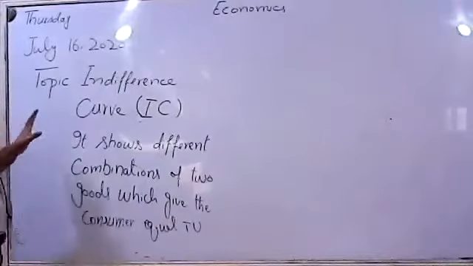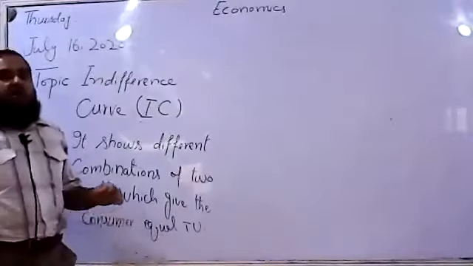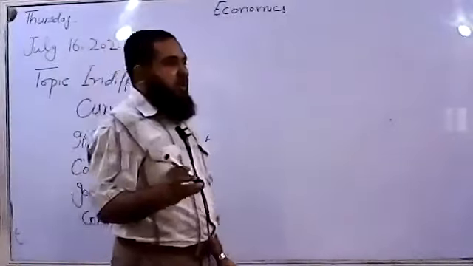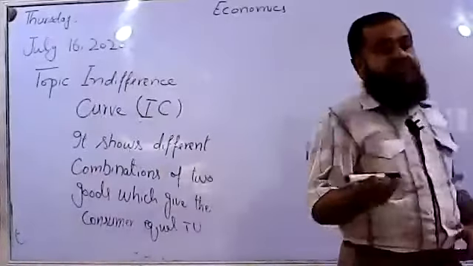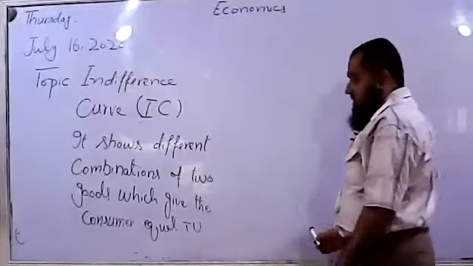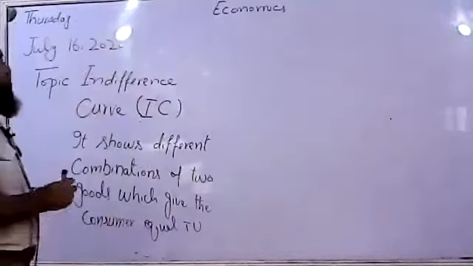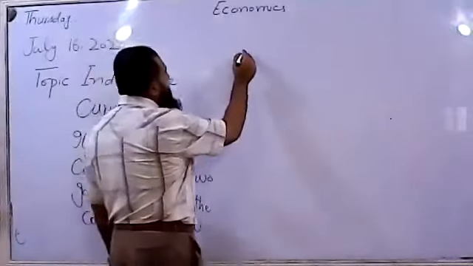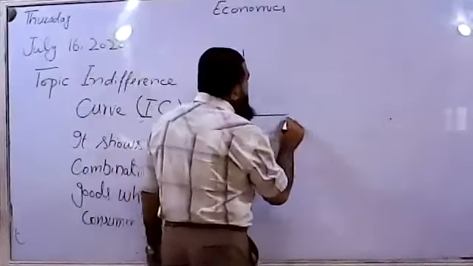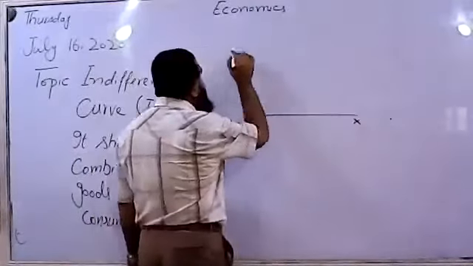When the utility level remains the same along different consumption bundles of the two goods, we say that curve is representing us what? The indifference curve. The consumer choices, consumer preferences can be represented by this curve.